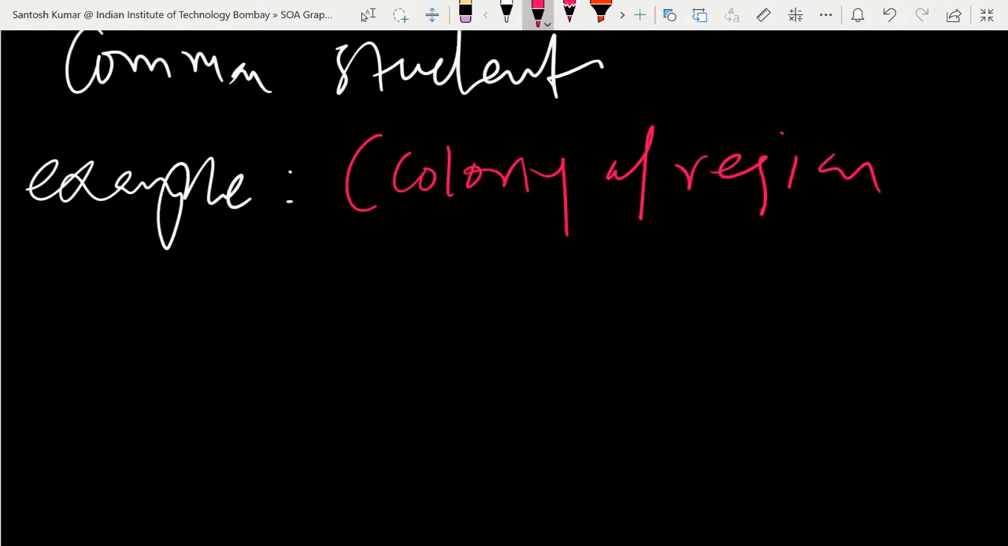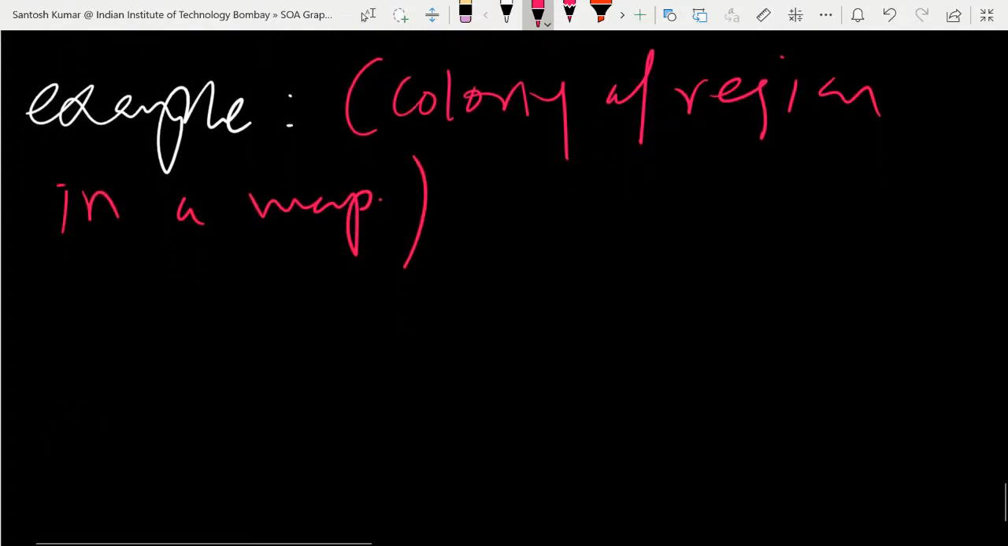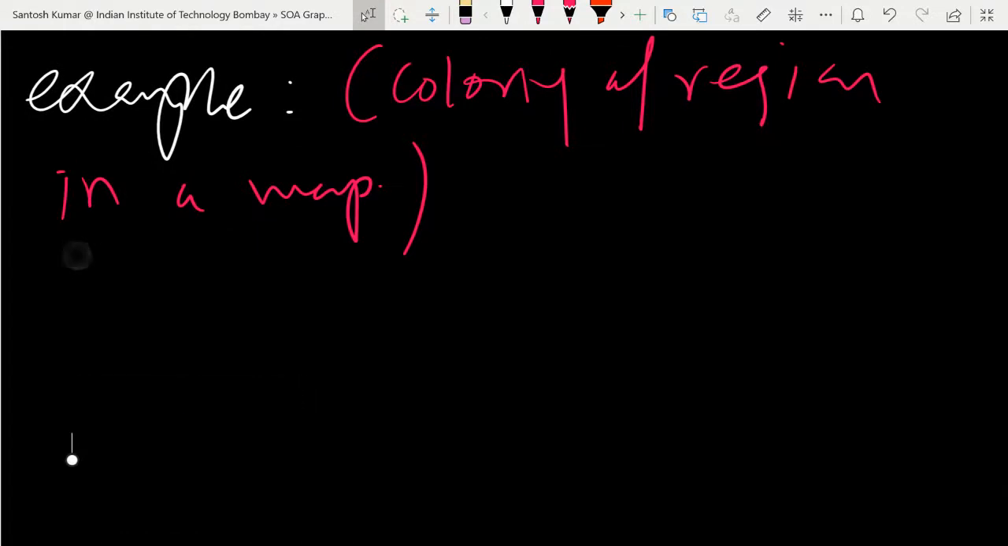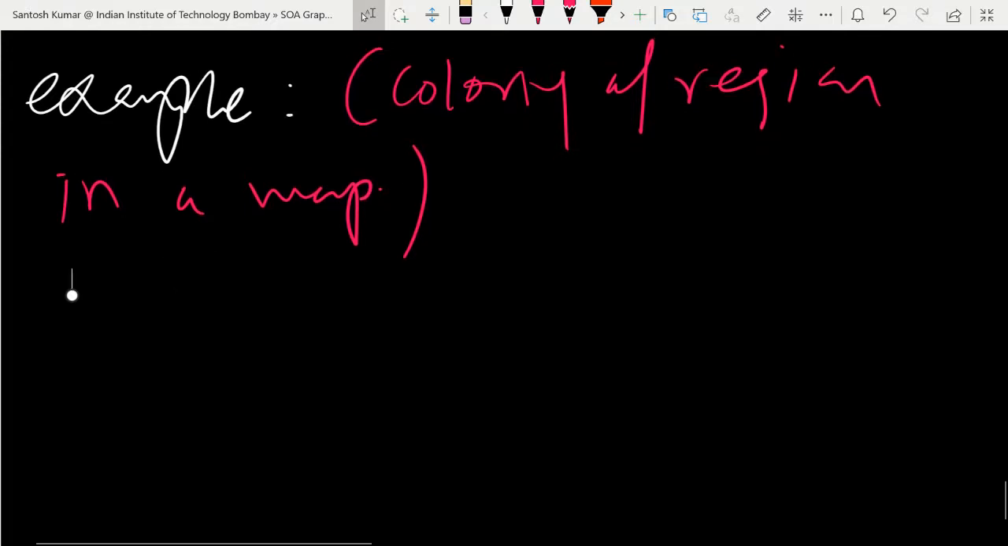In a map, you can think of India, which has 28 states and 9 union territories. On a map, you want to show them and make different colors for them. The condition will be that two adjacent states or union territories will not have the same color. So how many different colors do you need? Are you getting it? That will come in the same category.